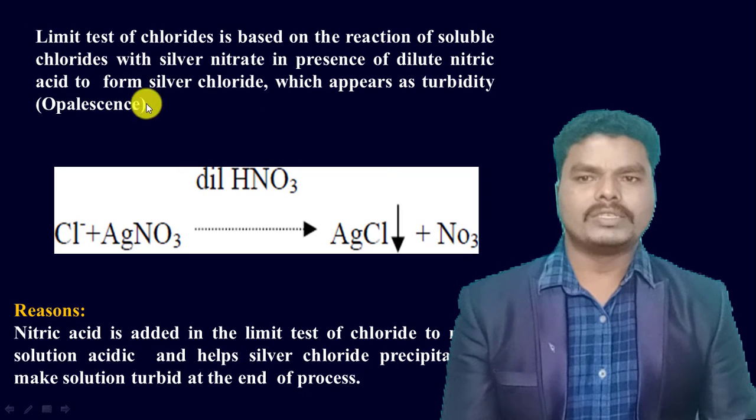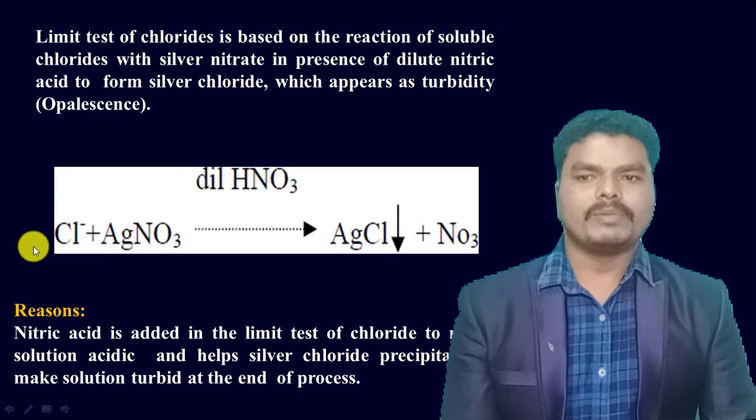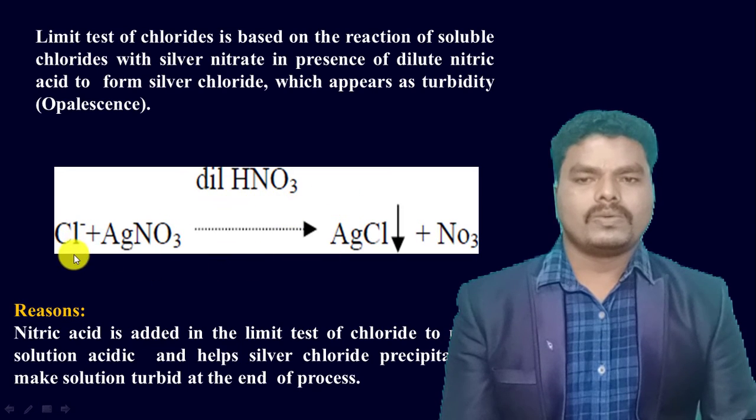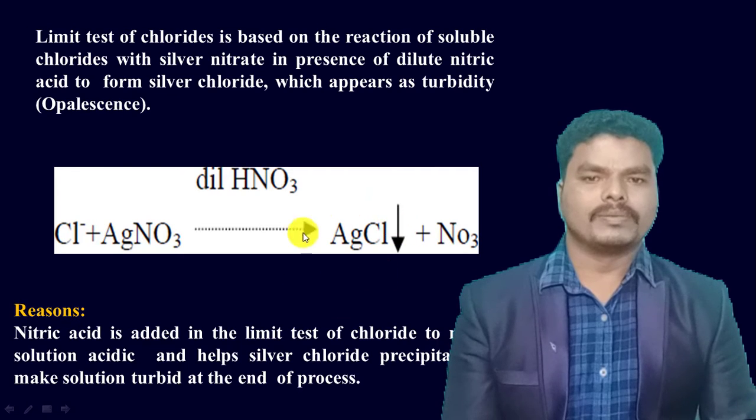When you see the basic reaction here, the chlorides which are present as the impurity in a particular substance react with silver nitrate in presence of dilute nitric acid. They form silver chloride as a precipitate, and this nitric acid is useful to keep the silver chloride precipitate insoluble in the solution.